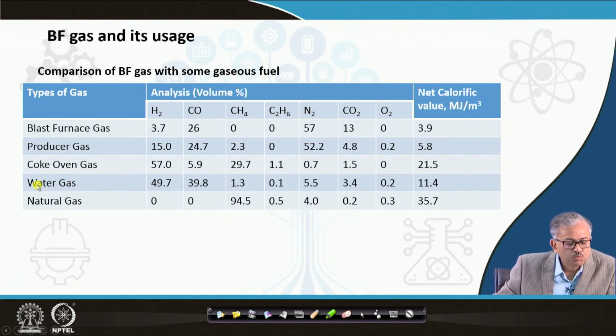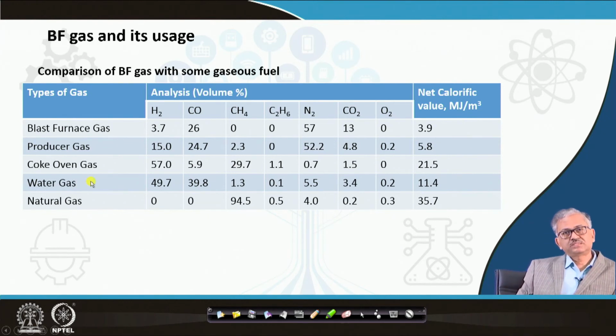And another is called the water gas, or water gas is also called a synthetic gas, and basically you can get it by reforming the hydrocarbons. You can reform the hydrocarbon, basically oxidize the hydrocarbon by carbon dioxide, or you can reform it by steam, basically oxidize by steam.